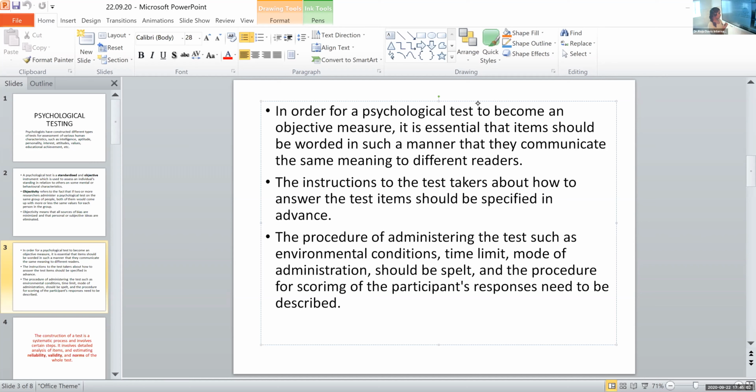So the time limit should be decided prior to the conduction of the test. Then environmental conditions are to be controlled at a certain level. Then the mode of administration should be spelled. Mode of administration means how we are going to give the test, that is in group or in.